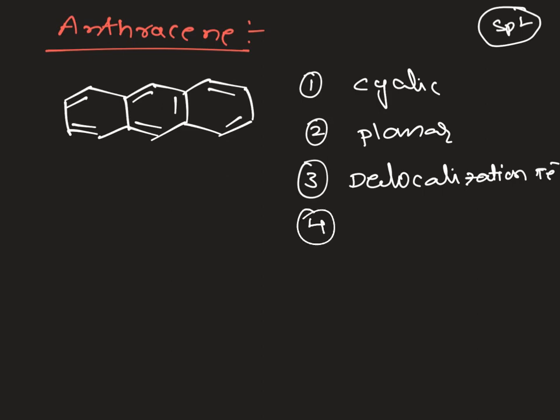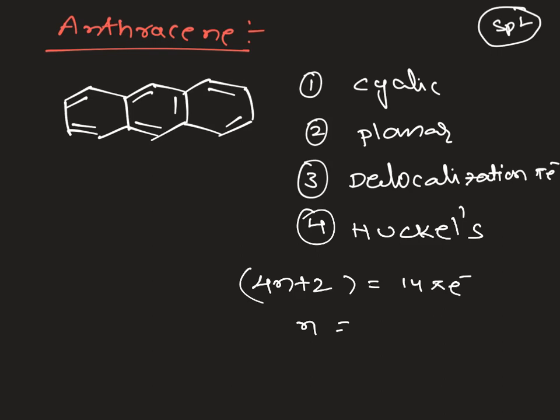And the last condition is Huckel's condition. So here 4n plus 2 equals how many pi electrons? 7 double bonds means 14 pi electrons. What is the n value we get? 4n equals 12, 12 by 4, the n value we get is 3. So hence it is satisfying Huckel's condition. Therefore, anthracene is an aromatic molecule. It is simultaneously satisfying all four conditions. Hence we call it aromatic in nature.